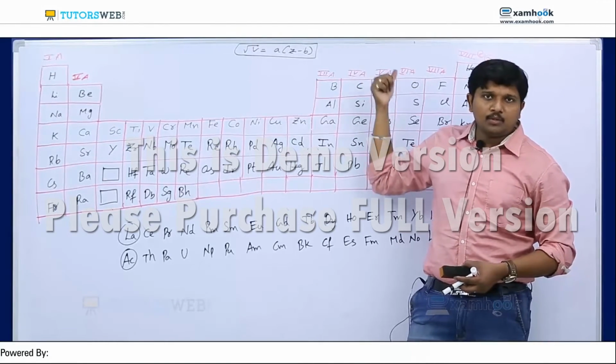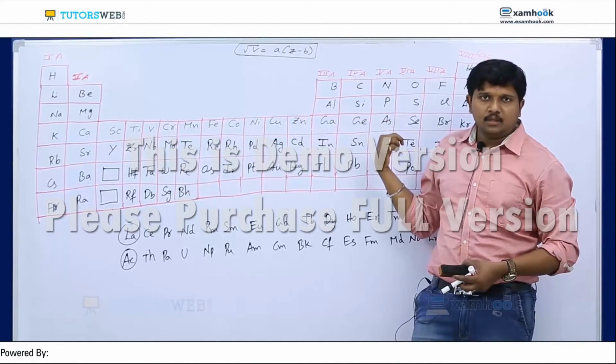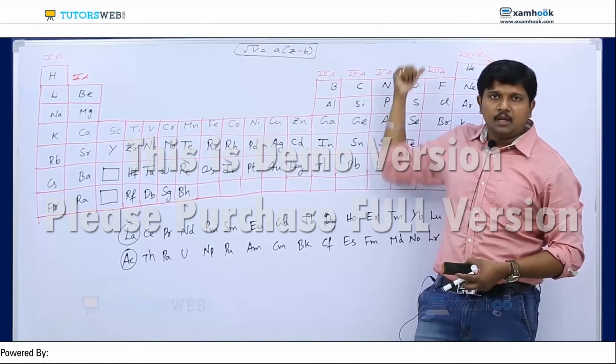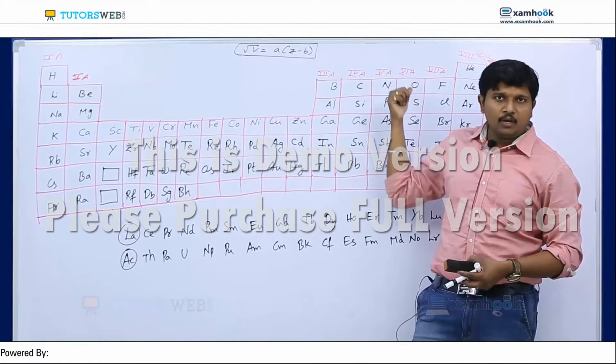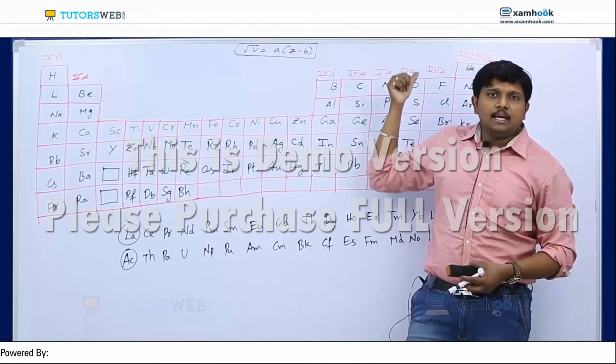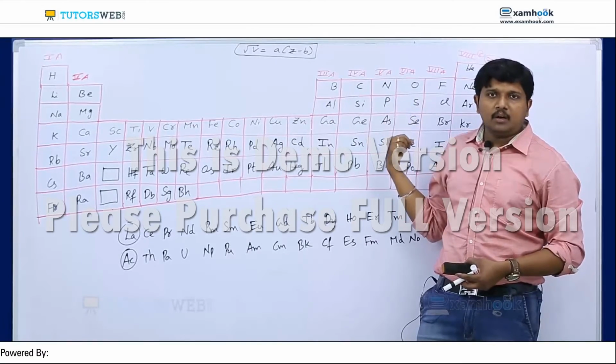And the fifth group: nitrogen, phosphorus, arsenic, antimony, bismuth. The sixth group is oxygen, sulfur, selenium, tellurium, polonium. The seventh group: fluorine, chlorine, bromine, iodine, astatine. And the last, 0 group, is helium, neon, argon, krypton, xenon, radon.